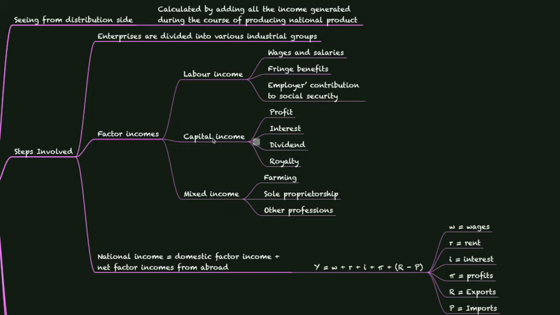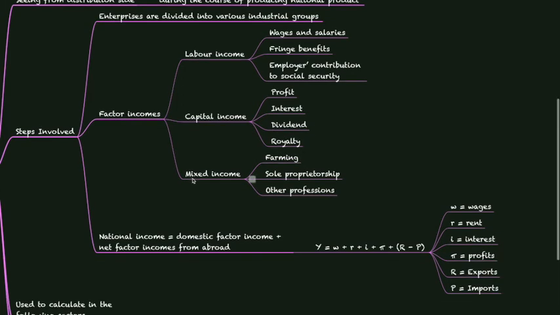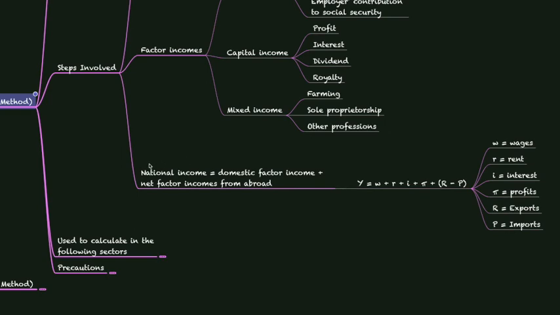Next is capital income, and capital income can be profit, interest, dividend or royalty earned. The third one is mixed income, which can be from farming, sole proprietorship or any other profession. Using this method, we can calculate national income by adding domestic factor income, which is nothing but the income inside our own country, and net factor income from abroad.